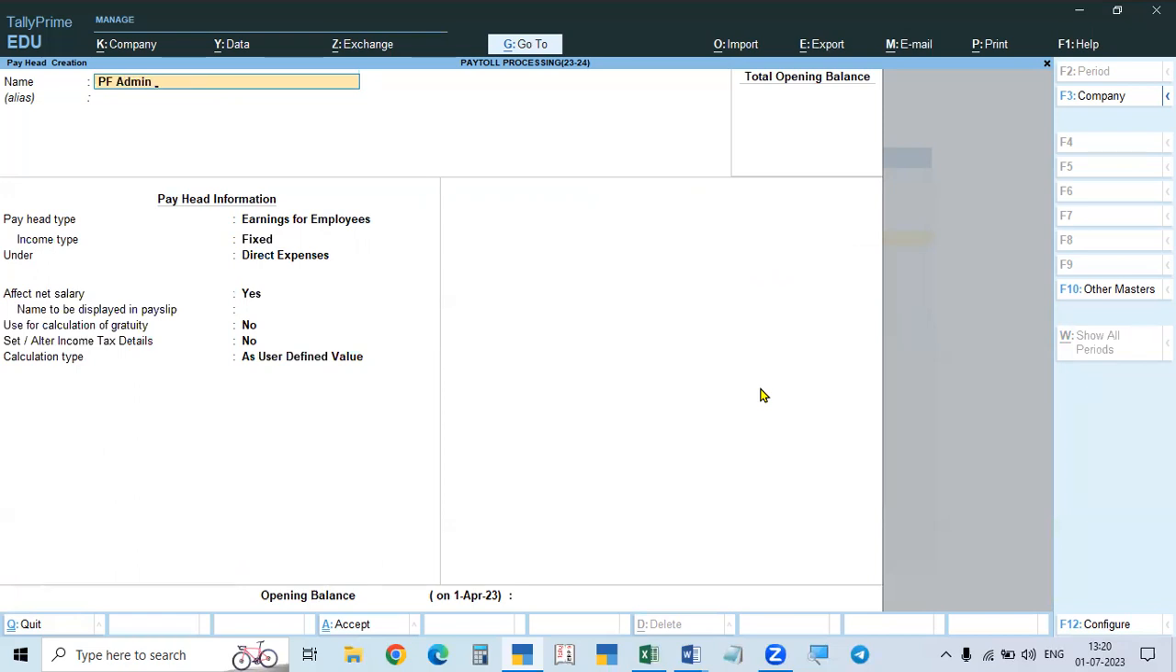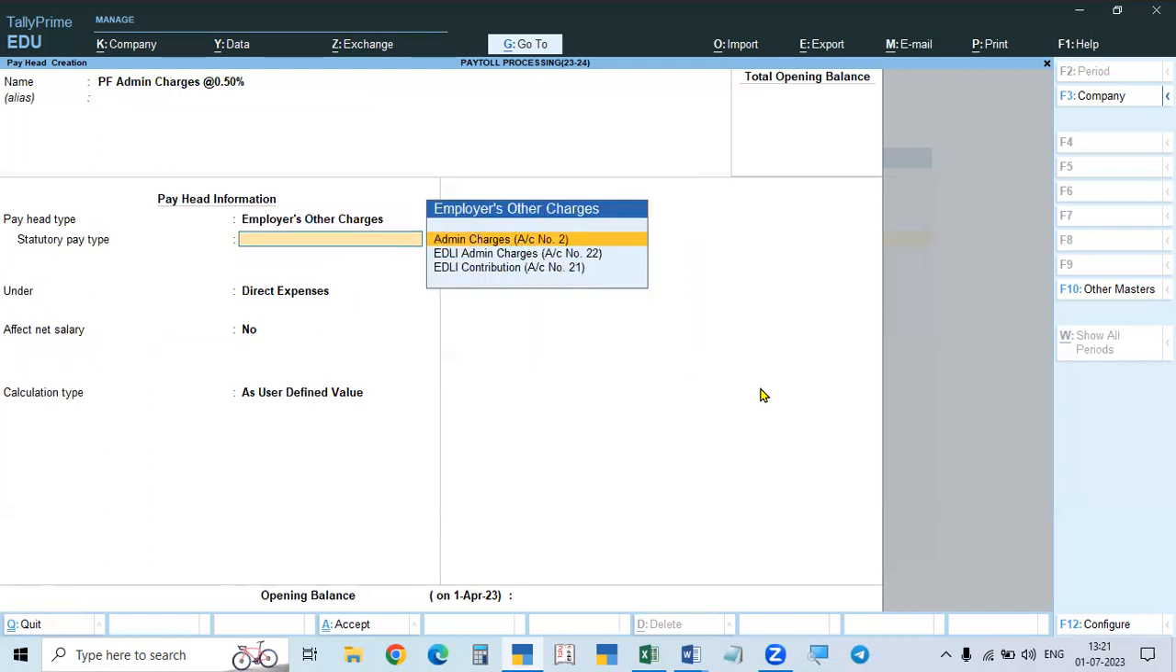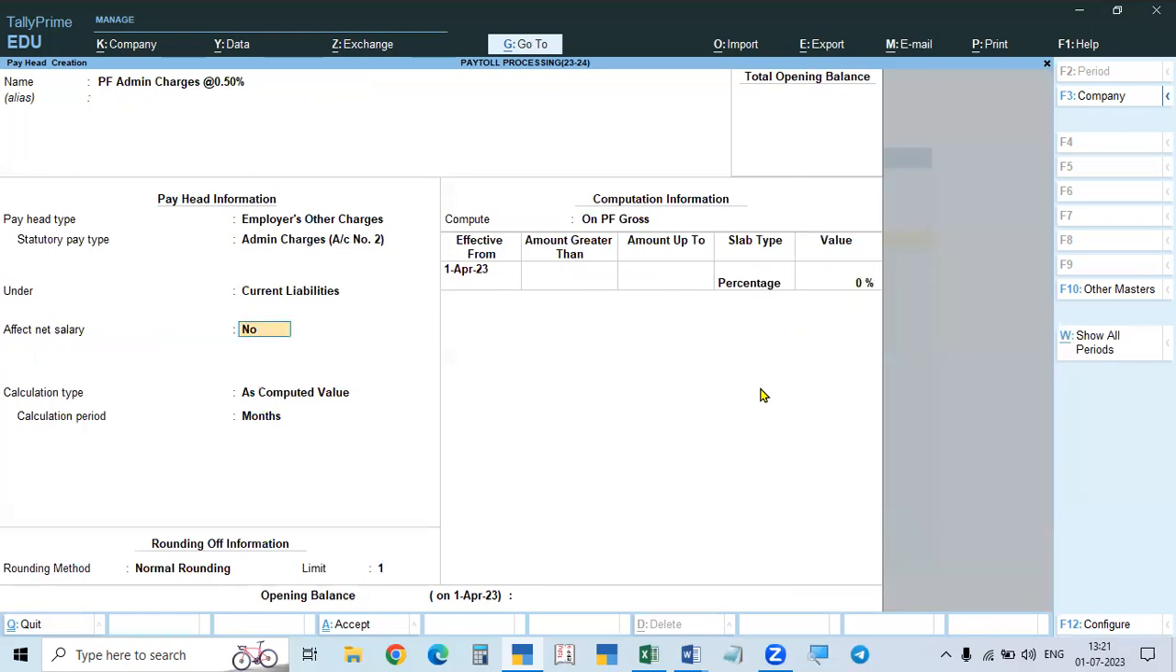PF admin charges, these administration charges, he has to pay 0.5%. So this is also an expense to the employer. It's called employer's other charges. PF account is number 1 and admin charges is account number 2. Here also the liability does not affect the salary, so it goes directly to the deductions.